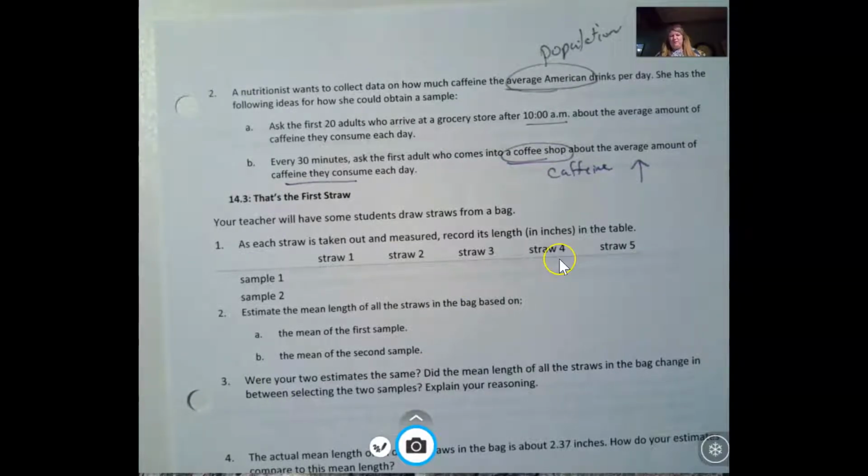I think for this one, we're just going to have to think about how we could sample the average American. A good idea might be possibly surveying people at a different location, maybe the park or the mall, during the evening, so that it's not related to the morning and when we get up.